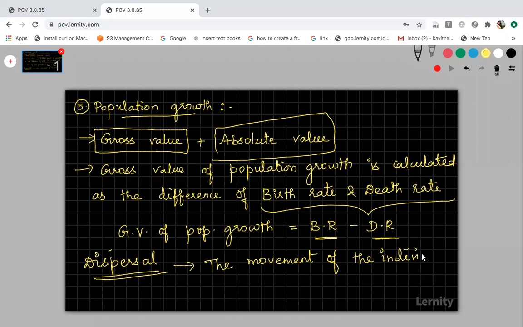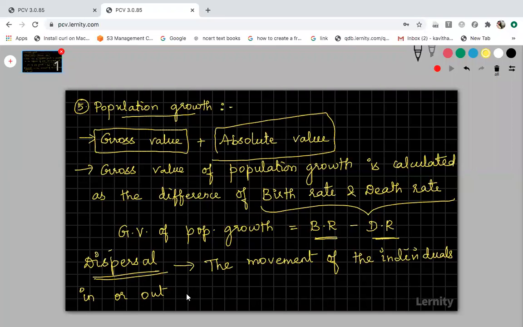Okay, you would have noticed in your family itself, some person would have moved to abroad countries for their profession, their studies, or any other purpose. From there, they will move into your family again for some reasons. So the movement of the individuals in or out, either they may go to some other countries, or from some other countries they would have come to our country, for any other purpose.